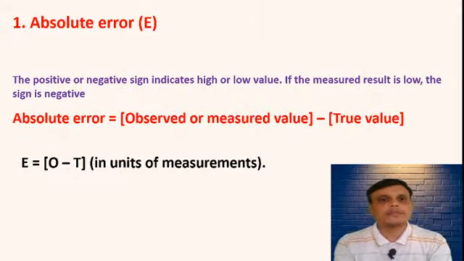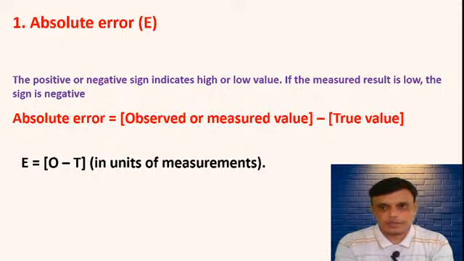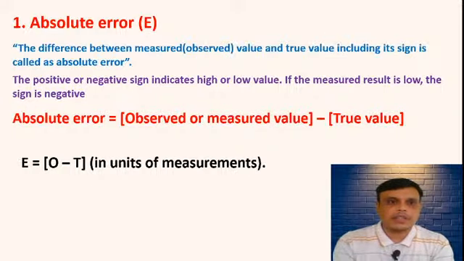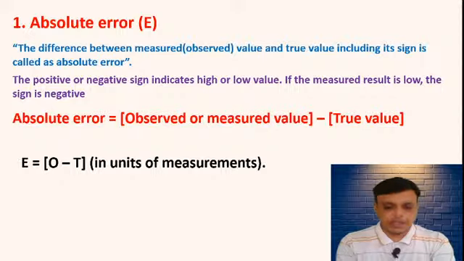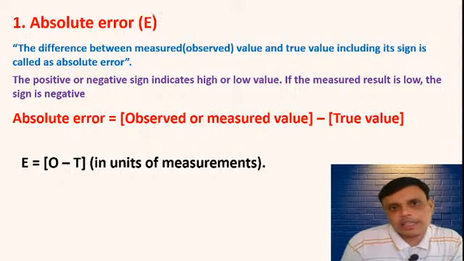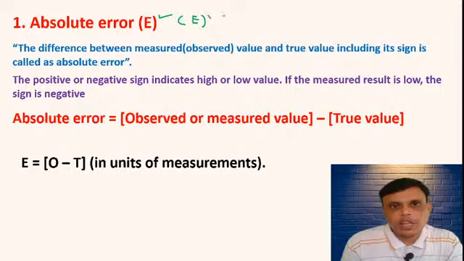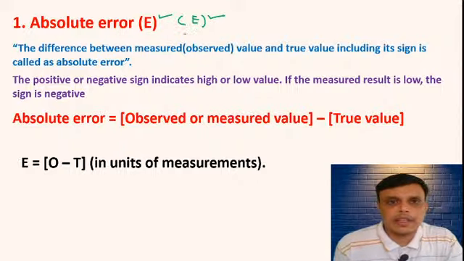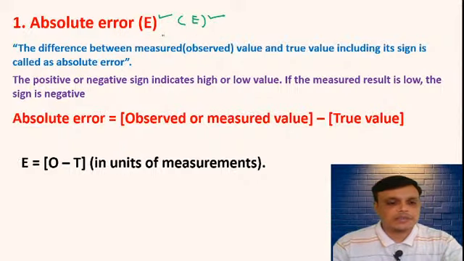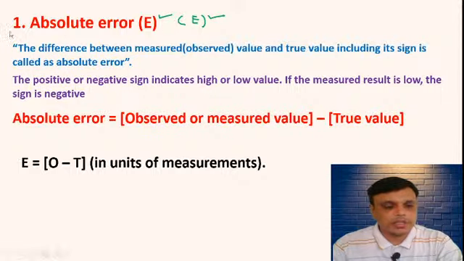So we will start with the absolute error. Definition of absolute error. Absolute error is indicated by capital E. It is the symbol of absolute error. Then we will see the definition. Write down the definition of absolute error.